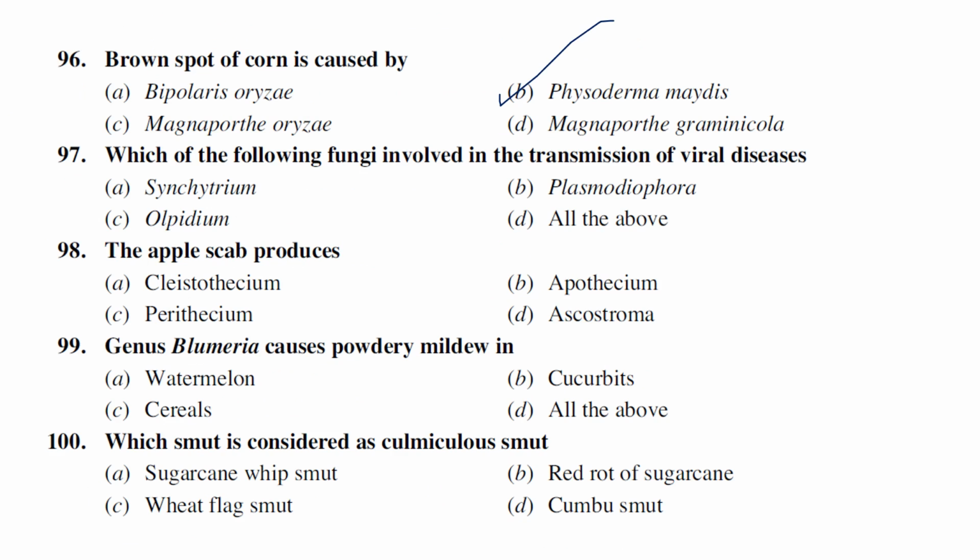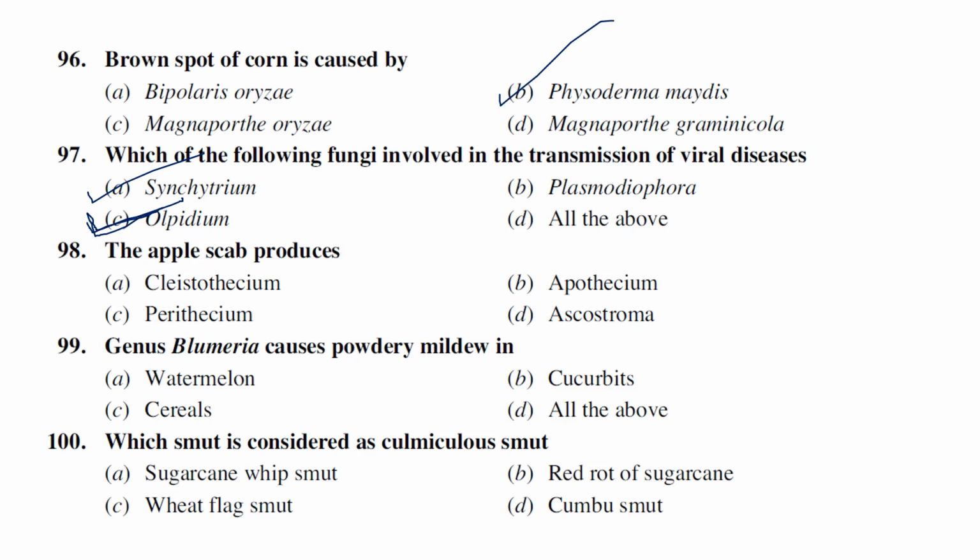Which of the following fungi are involved in the transmission of viral diseases? Synchytrium, Plasmodiophora, Olpidium, and all of the above. Generally, Synchytrium also transmits viral diseases. Olpidium is also Olpidium brassicae. Of course, Olpidium is also a part of it. So the answer is both A and C, but there is no such option here. But the answer is both A and C.